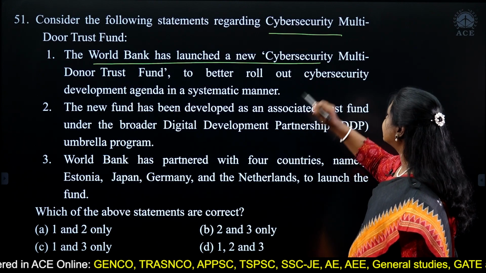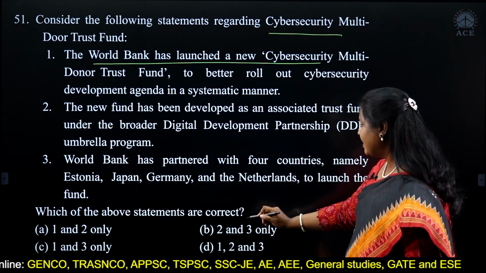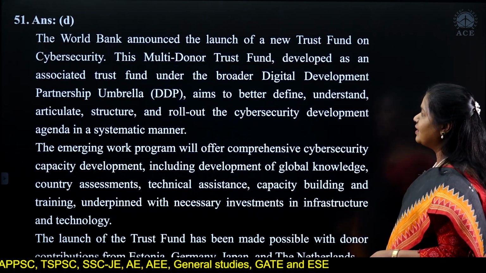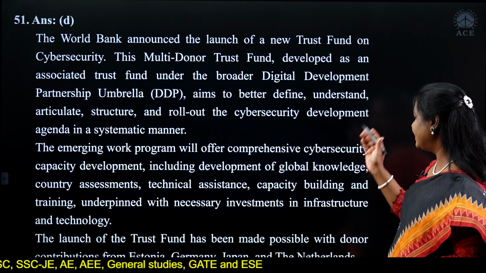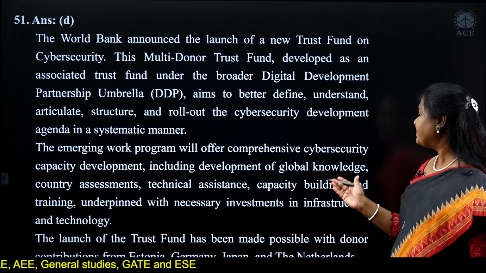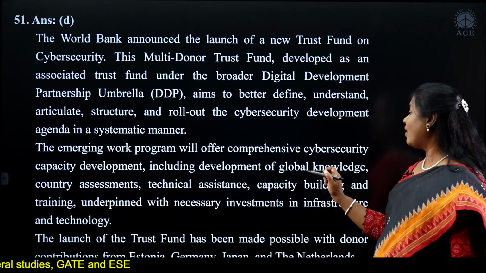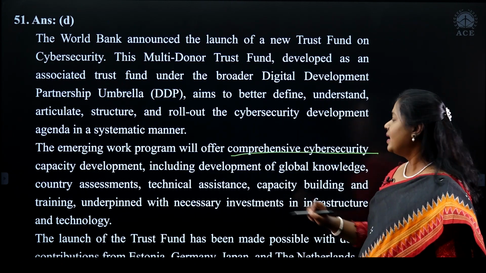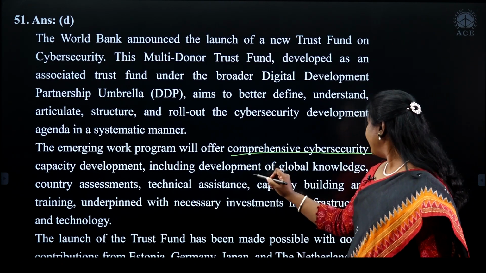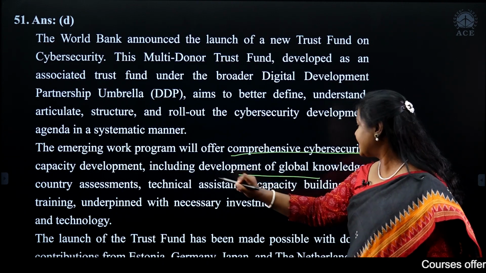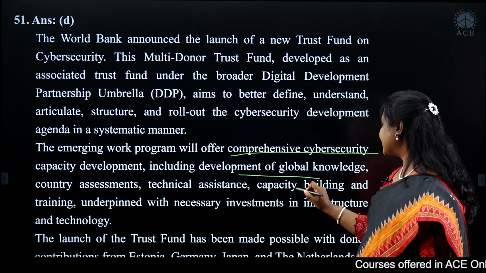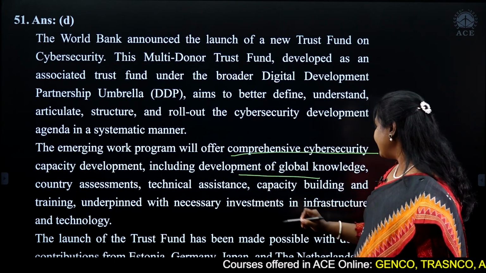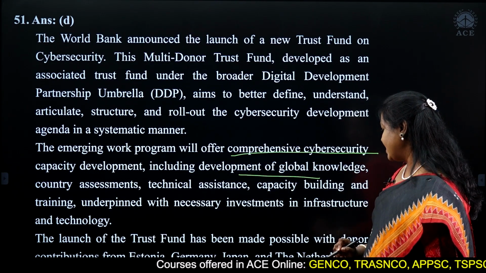So which of the following statements are correct? All the 3 are correct. So the answer is 1, 2, and 3. All the 3 are correct, as you can see. So this program will offer comprehensive cybersecurity capacity development, which will include development of global knowledge, country assessments, technical assistance, capacity building, and training, underpinned with necessary investments in infrastructure and technology.